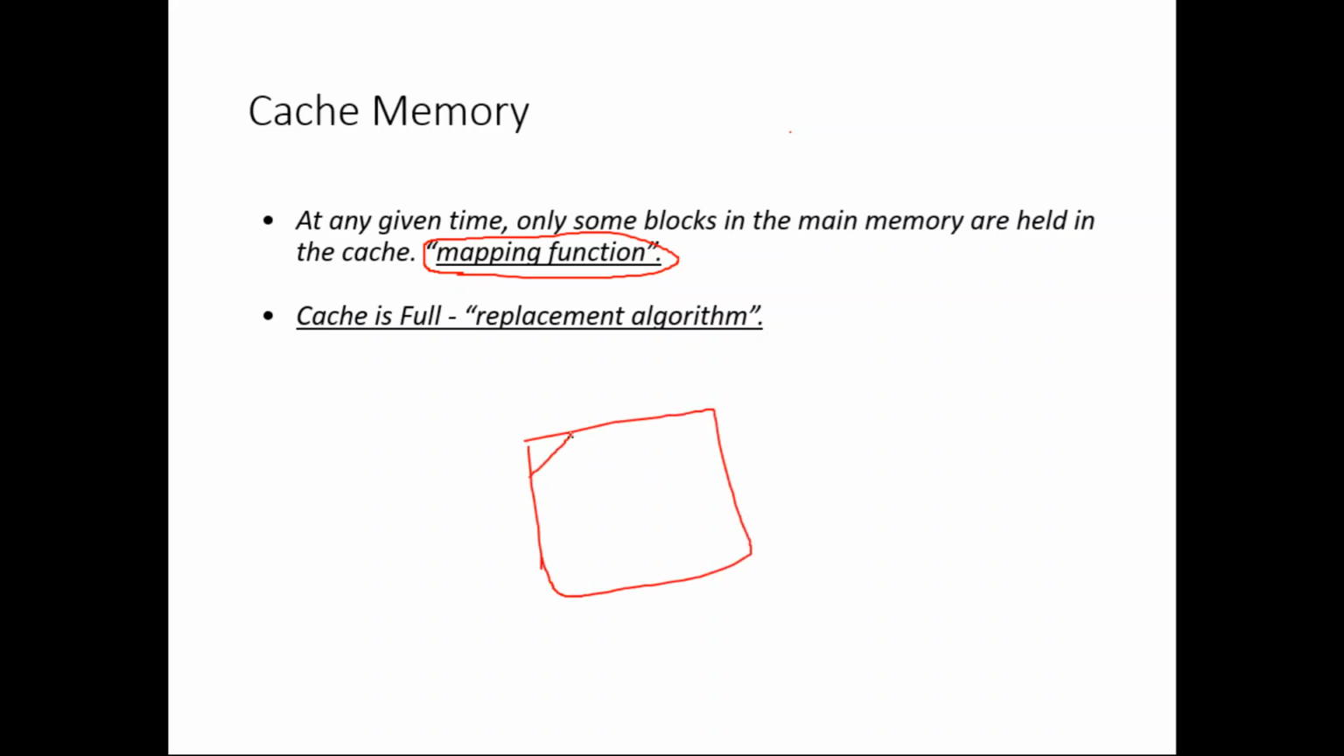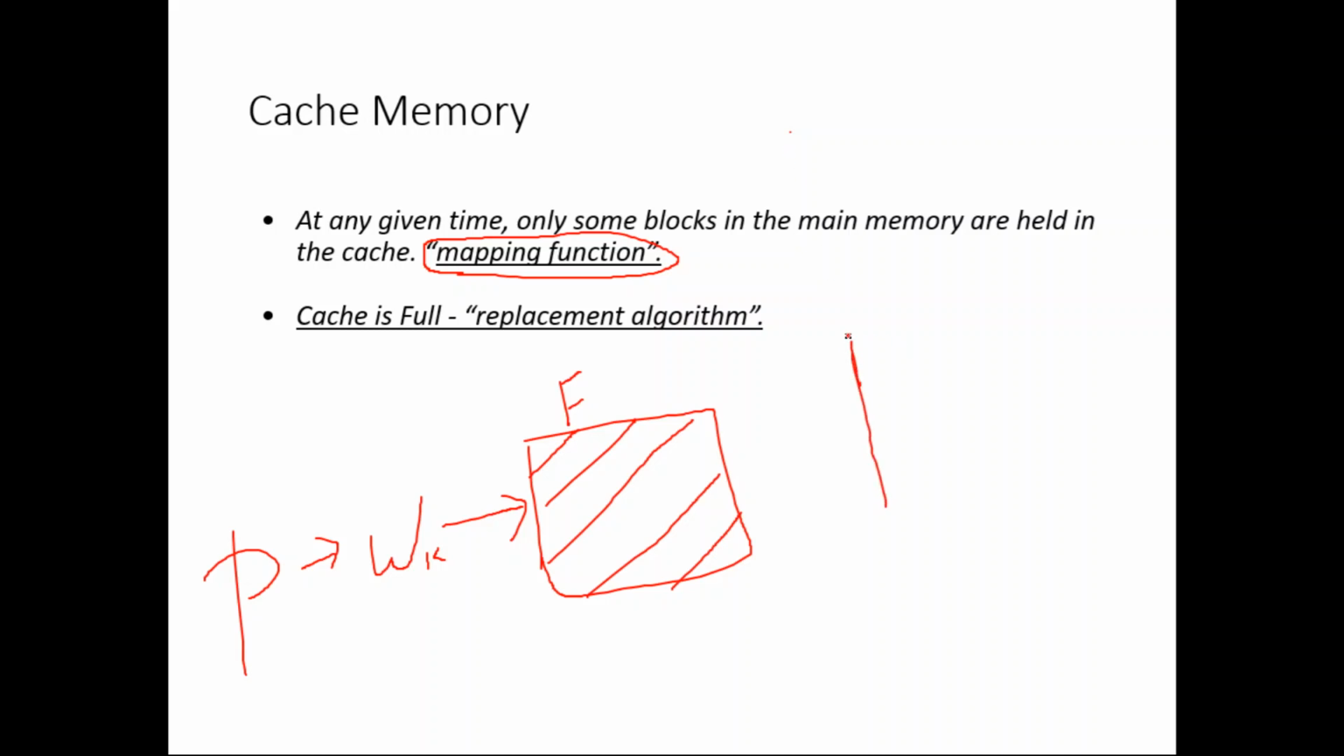There is no empty location in the cache memory. Now say the processor is requesting one particular word, say word K. But this word K is not available in the cache, and the cache is already full. Now what should be done?